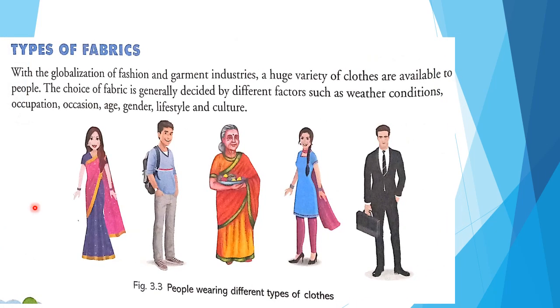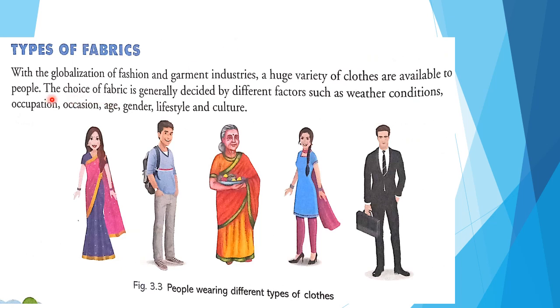Now we will see types of fabrics, or types of clothes. Fabrics means cloth. With the globalization of fashion and garment industry, a huge variety of clothes are available to people. So with the globalization of fashion, what happened? More clothes are available for people to wear.